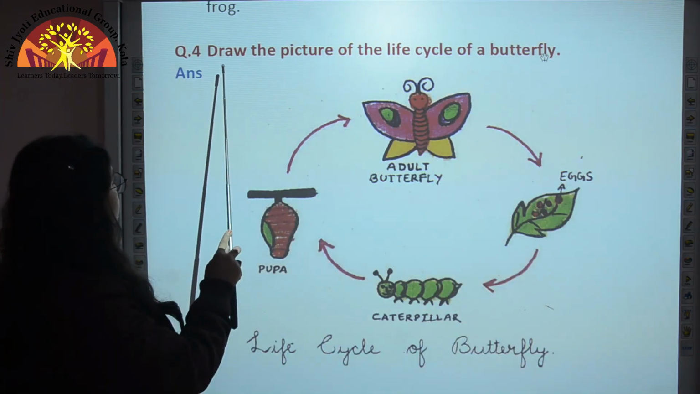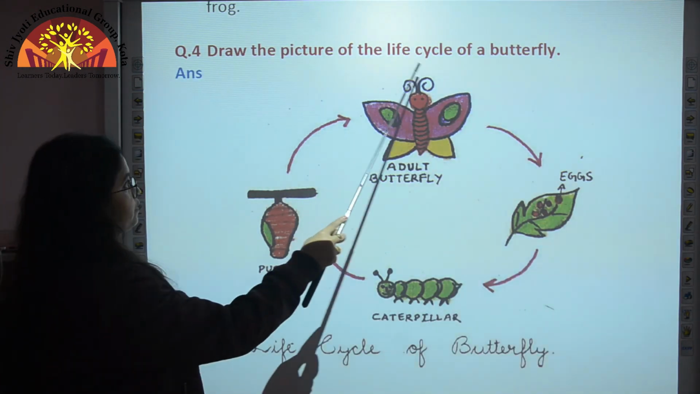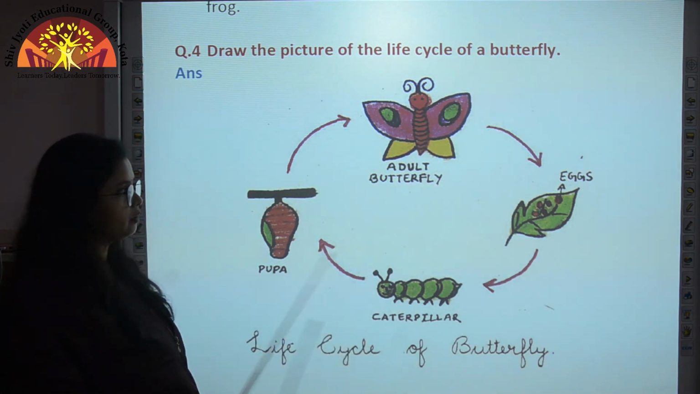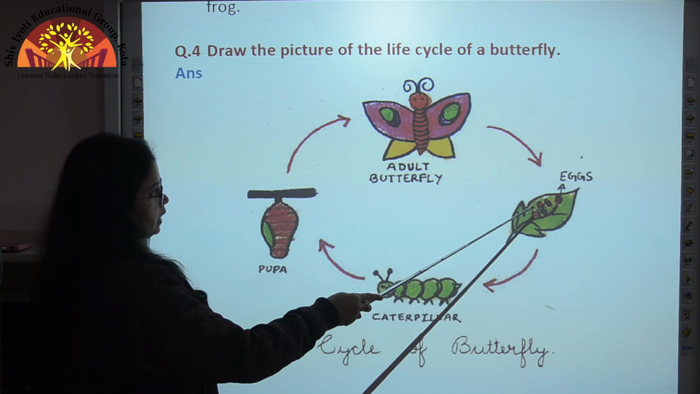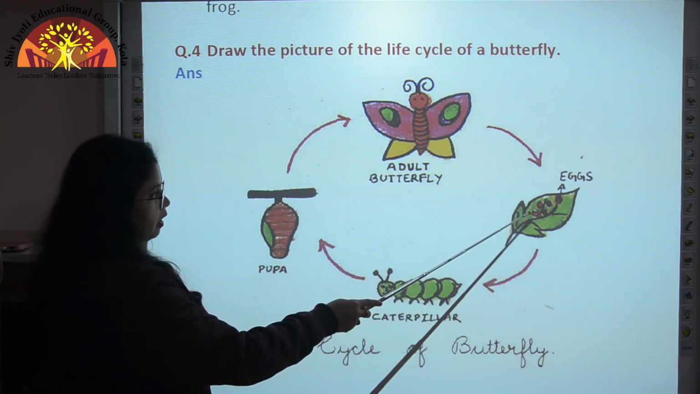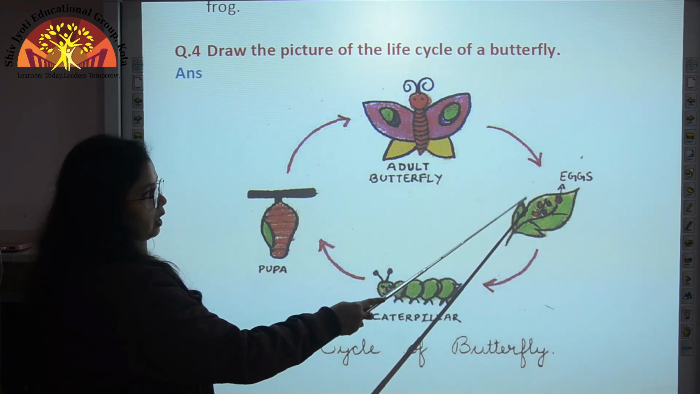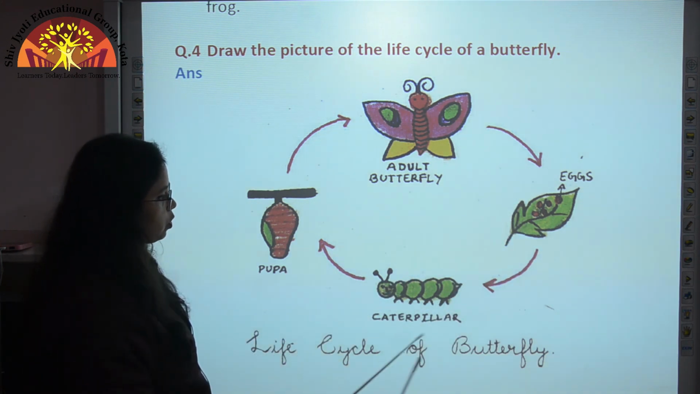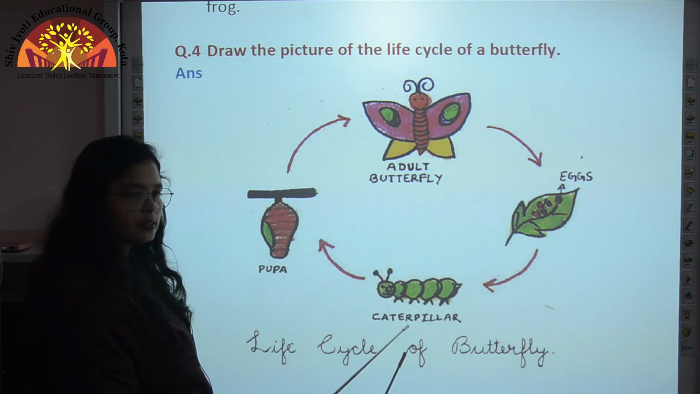Now we come to the next question, that is draw the picture of the life cycle of butterfly. So children, you can see here, this is the life cycle of a butterfly. It starts with eggs. Butterfly lays its eggs on the leaves. Then larva comes out of the eggs after hatching. This larva is called as caterpillar, as you can see here.